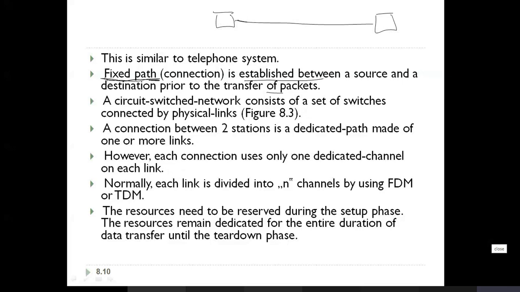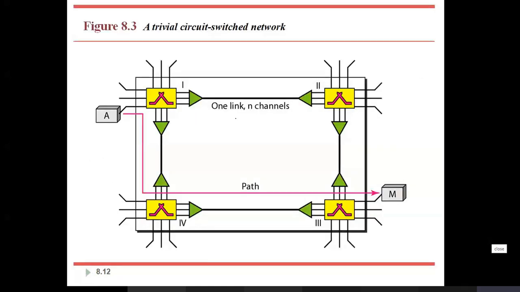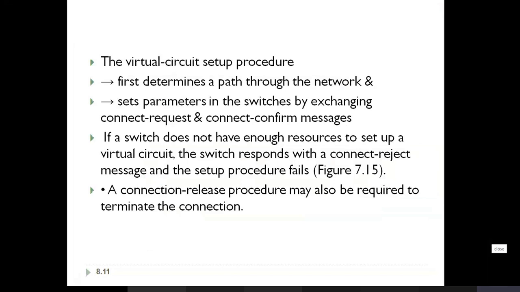Once it is done, a circuit switch network consists of a set of switches connected by physical links, so a connection between two stations is a dedicated path made of one or more links.